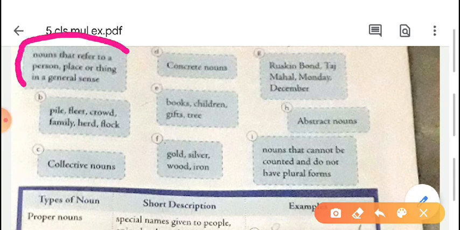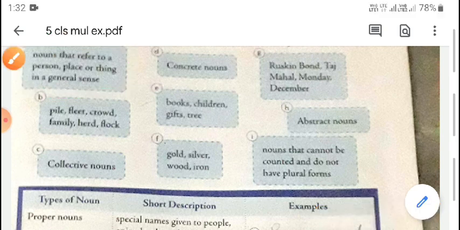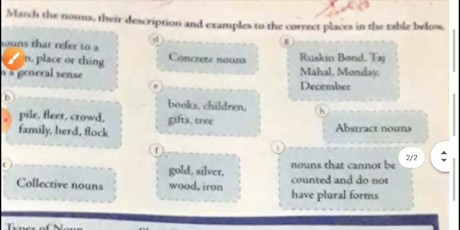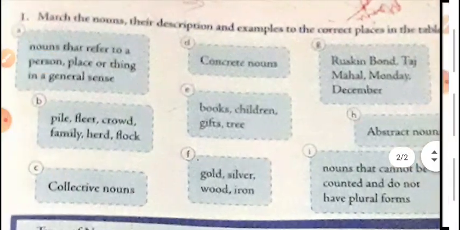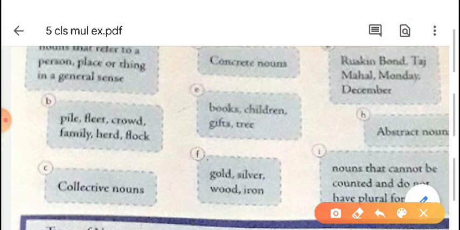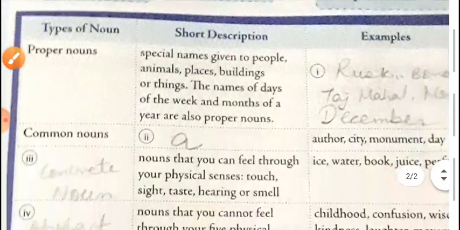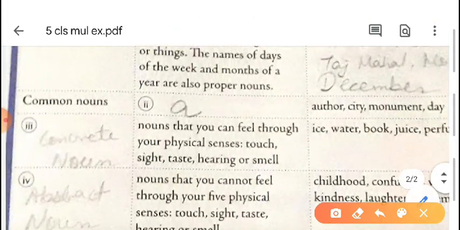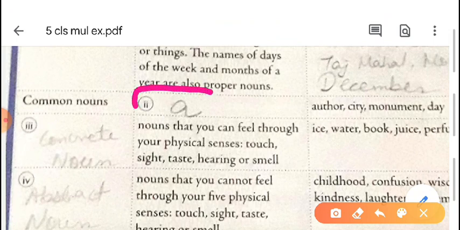This is the short description for common noun. You have to write this description in this column. Here there is no space to write this description, so you just write the option number, that is A.